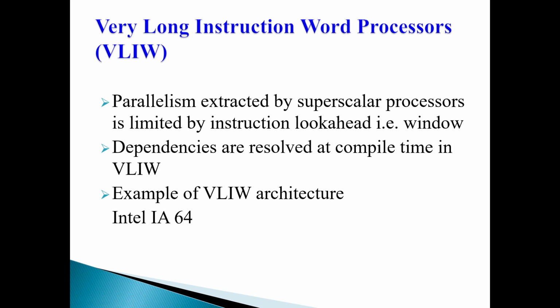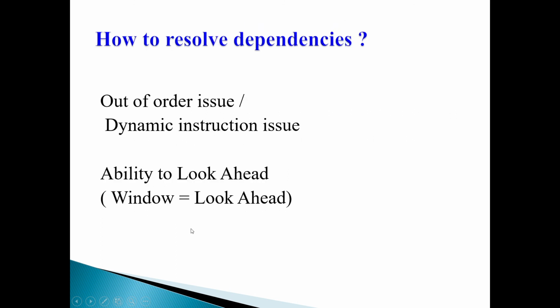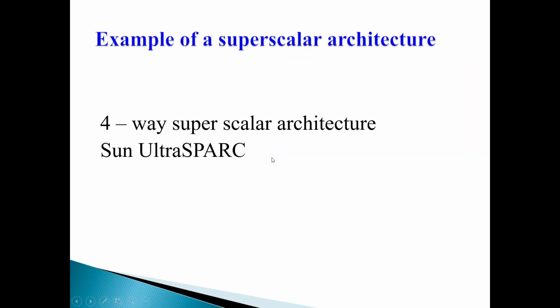You cannot go out of order unless there is a look ahead. So how are the dependencies resolved then? There is one more trend. Dependencies are resolved at compile time in VLIW architecture, so it is static. An example of VLIW is Intel IA64. One example I gave you of 4-way superscalar is the Sun UltraSPARC.